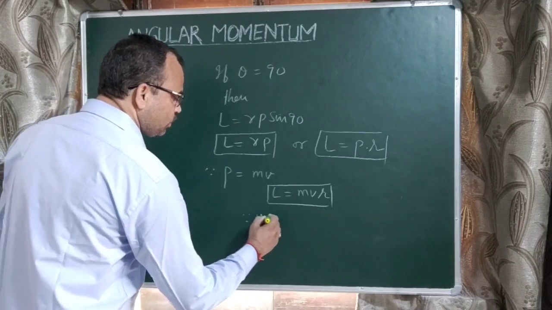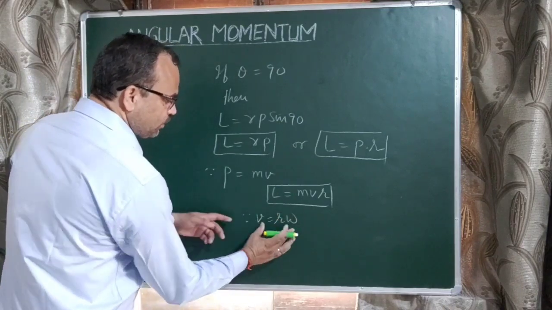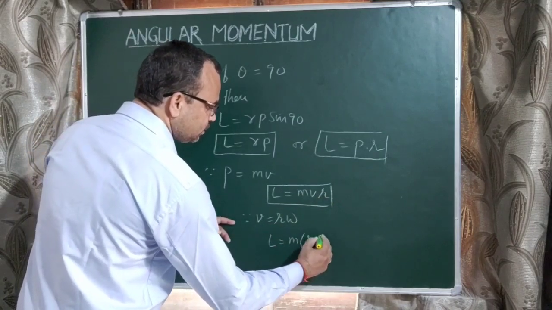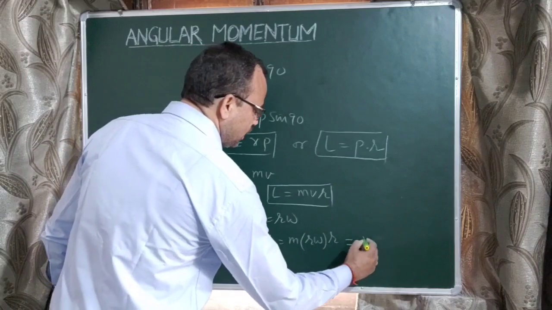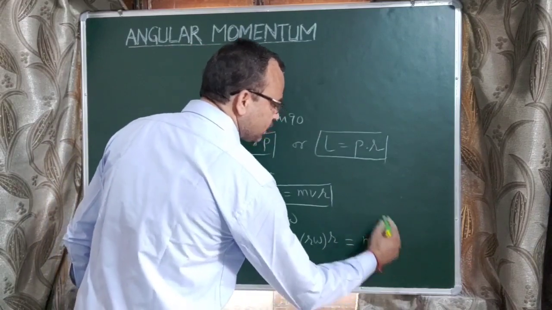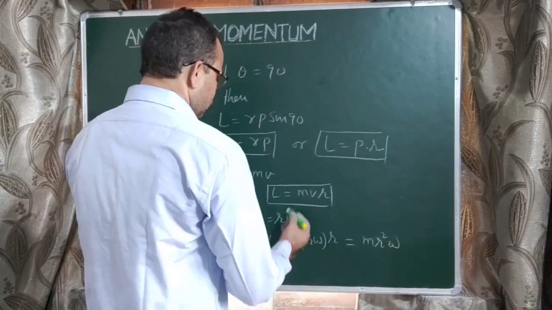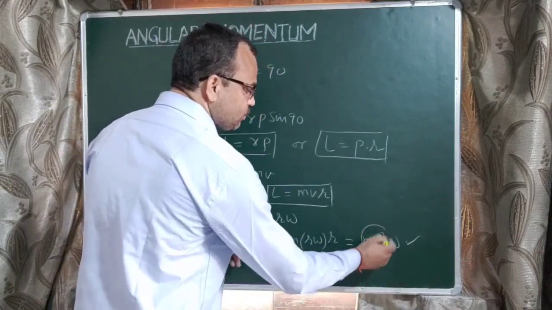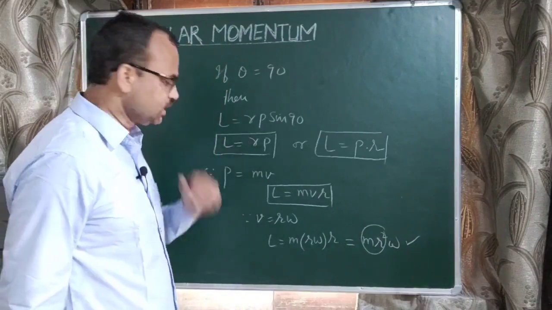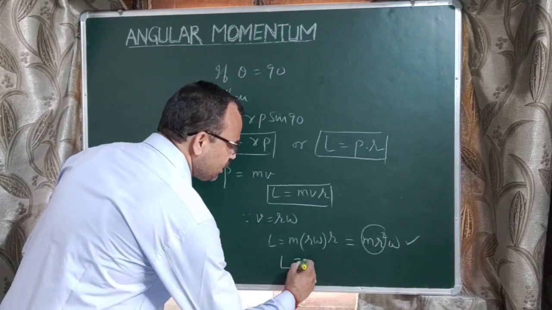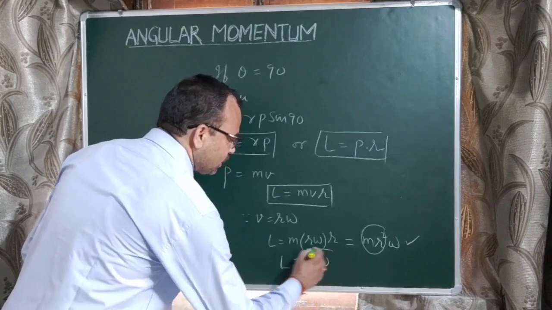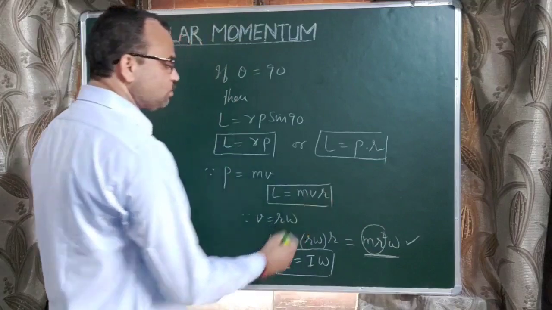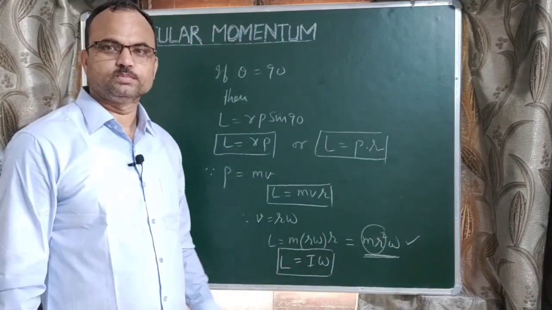Now since v equals r omega, put the value of v in the above equation: L equals m r omega into r, so m r square into omega. So this is the third form. As we know, m r square is equal to I, the moment of inertia, so angular momentum can be written as L equals I omega. So these are the four formulas of angular momentum.